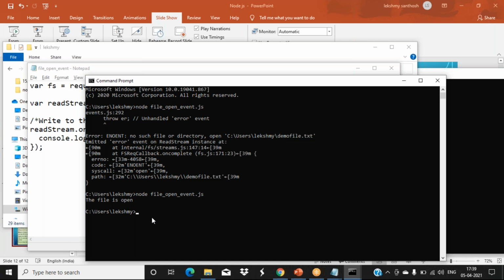Any doubt in these things? So you got an idea about Node.js. Mainly we have to concentrate on how to create a server and how to give a request to that particular server using HTTP, localhost port number 8080. Open your web browser and, as a client, we are requesting to that server.